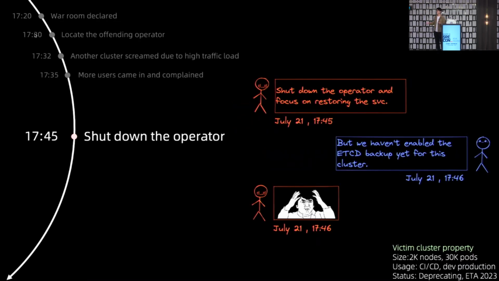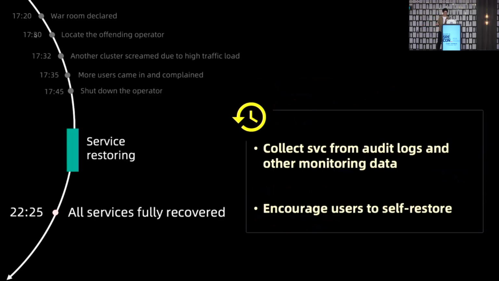I said, okay, we just stop the operator for now to stop the bleeding, and let's focus on restoring the service objects first, right? Our on-caller told me that this cluster was going to be deprecated, and we hadn't enabled the etcd backup. So there was no snapshot for us to restore all the service objects. We had to do it manually. So we collected all the service definitions from all the logs, contacting dozens of users and encouraging them to self-restore their services, right?